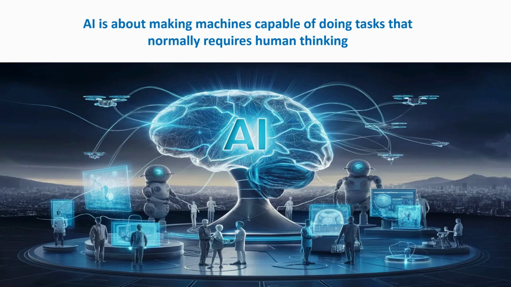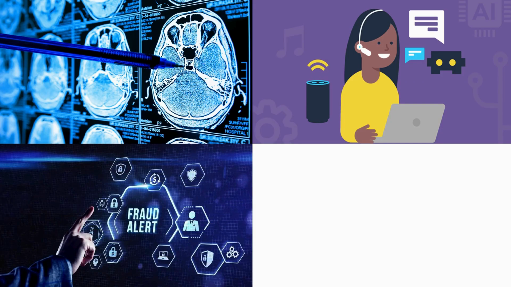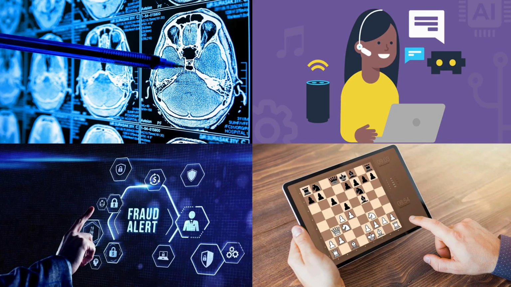Some real world examples: a medical system that detects tumors from scans, a voice assistant that understands what you say, a fraud detection system that blocks suspicious bank transactions, a chess playing computer that can defeat humans. All of these systems behave intelligently, and that's AI. But now the big question is, how do machines actually become intelligent? This is where machine learning comes in.